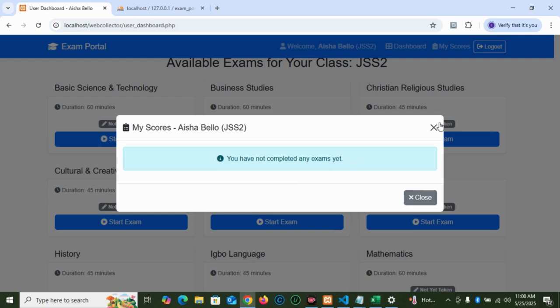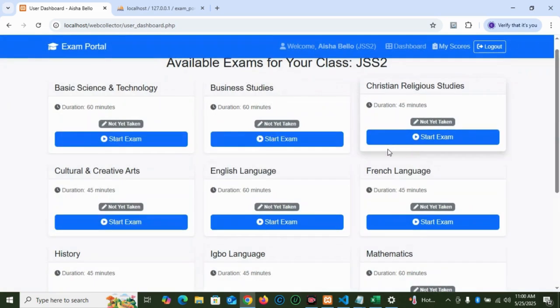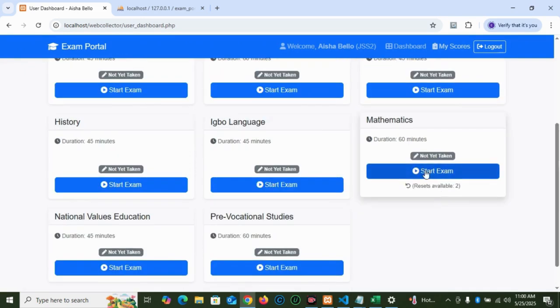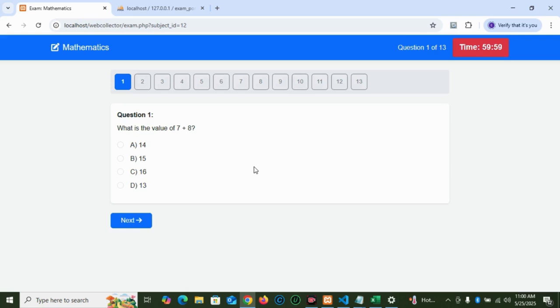Okay. Now let's actually take an exam. Let's start with this mathematics. Start exam. Okay. Now, in the exam environment, again, you will notice how modern and how focused this is. At the top, you've got the subject name clearly displayed, like this, mathematics.